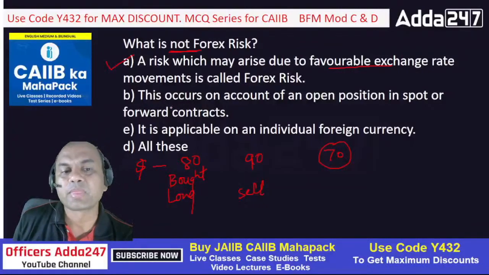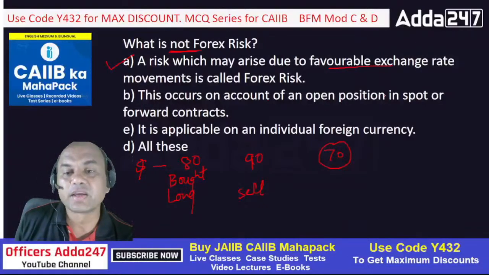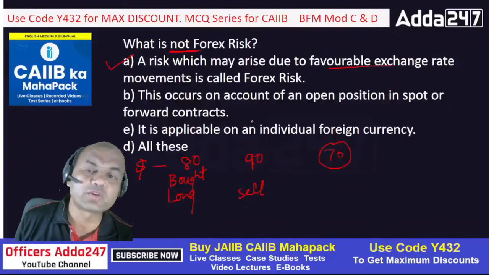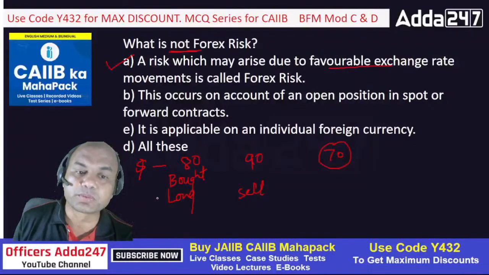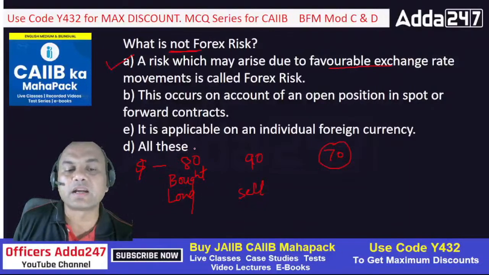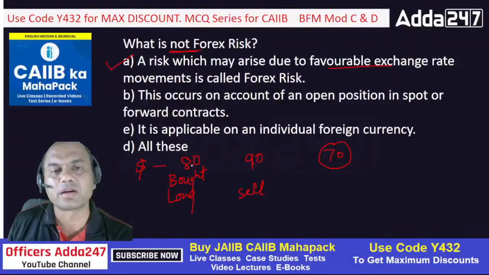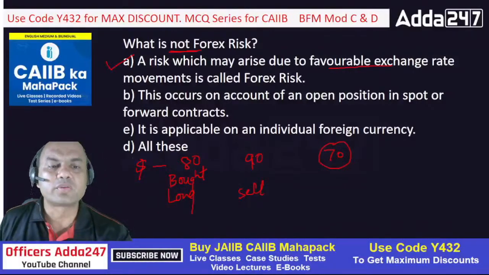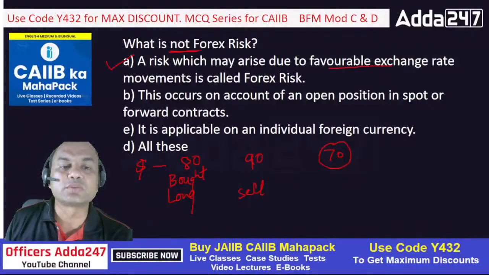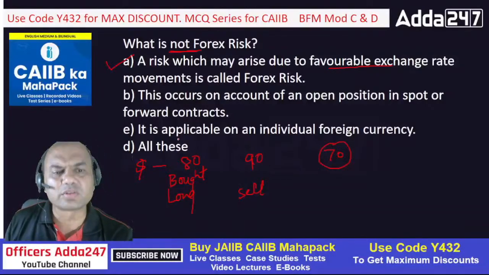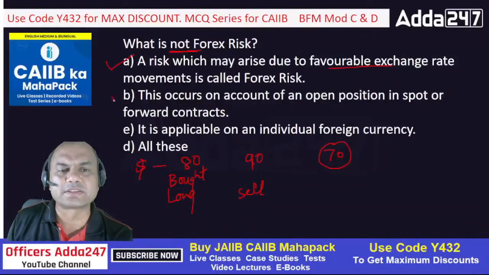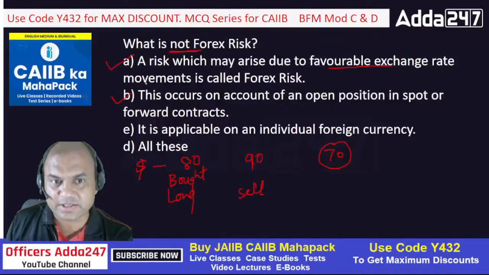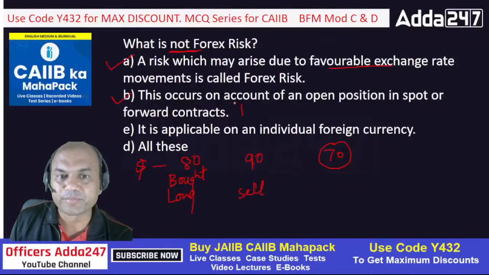What about B? This occurs on account of open position in spot or forward market. Correct. What is open position? I bought the dollar at 80 and at the EOD, end of the day, I kept it open. I didn't close that, I didn't sell that dollar. So that is known as open position. So this is also a part of forex risk. In fact, this is true, and we want false.